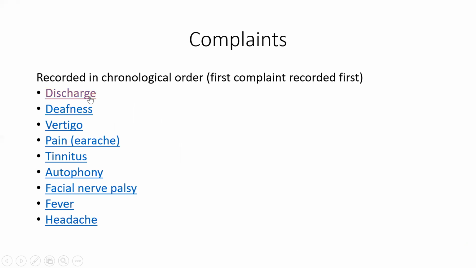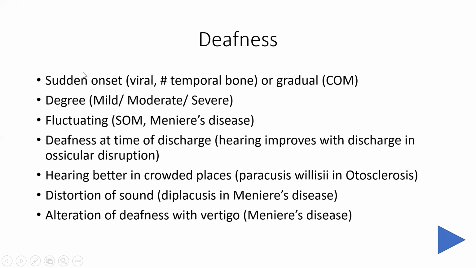So the next complaint is now deafness. This is also one of the very common complaints with which patients come to ENT OPD. Now, if a patient comes with deafness, then we should ask whether it is of sudden onset or gradual. If it is of sudden onset, then we can think of these etiologies, that is viral labyrinthitis or viral infection of the ear, or fracture of the temporal bone. In these conditions, the deafness will be sudden. While if the deafness is of gradual onset, then we can think of chronic otitis media.